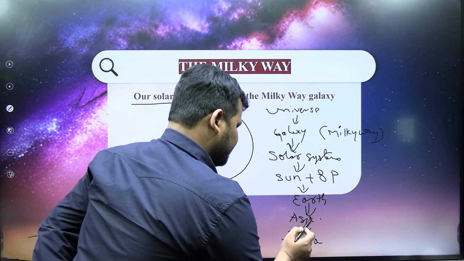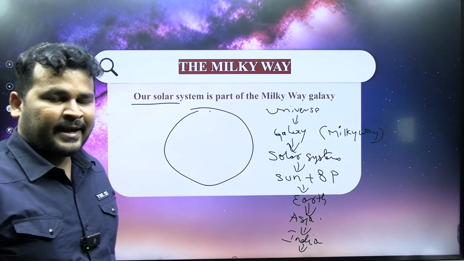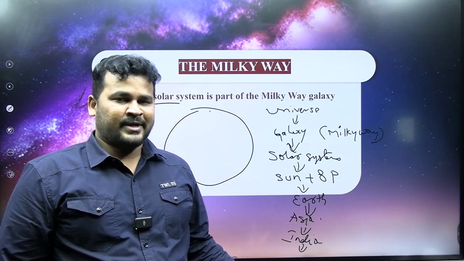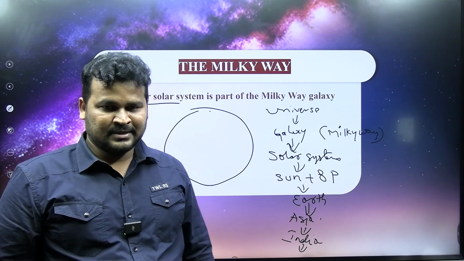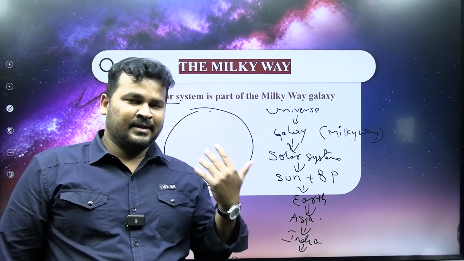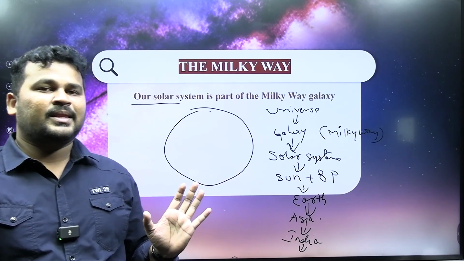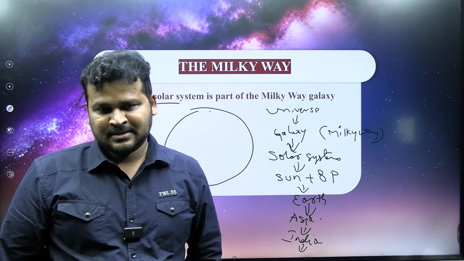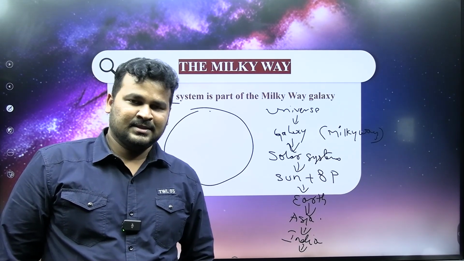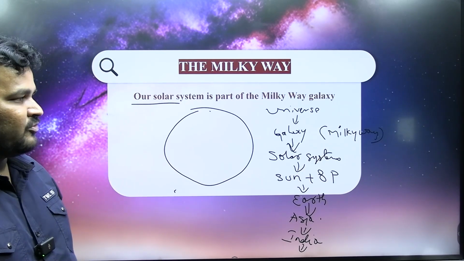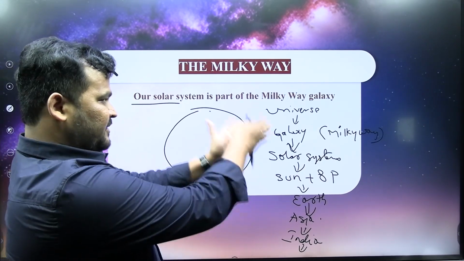In India, we have 28 states and 8 union territories, for example Delhi union territory, AP, Telangana. In those, again, districts, mandals, villages, hamlets and tribal hamlets. So this is the sequence.